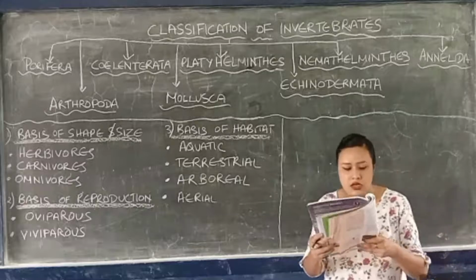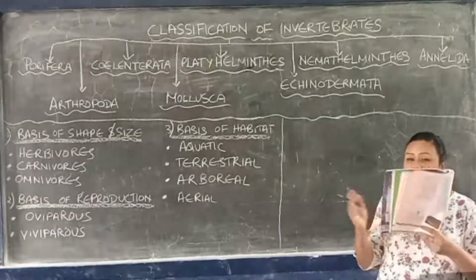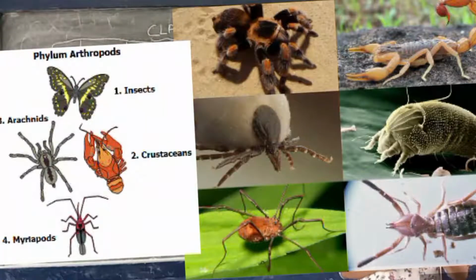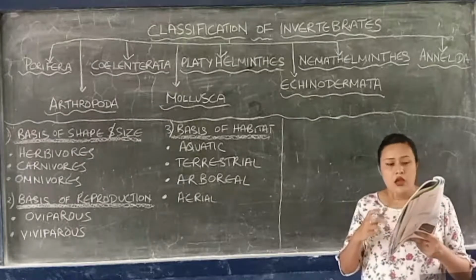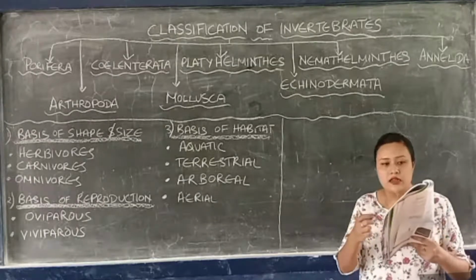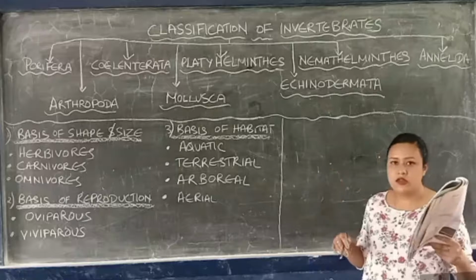Then comes Arachnida. Spiders and the like come under Arachnida. They have fused head and thorax together. They have antennae with wings, and 4 pairs of legs. They paralyze their prey with a poisonous fang. These are the different classes that come under this phylum Arthropoda.